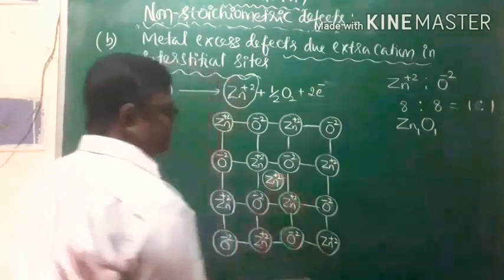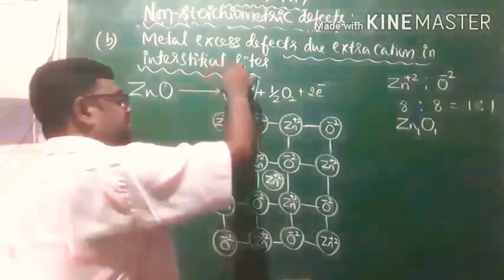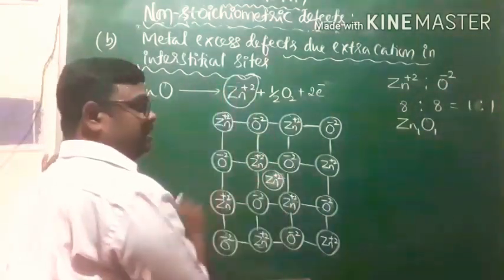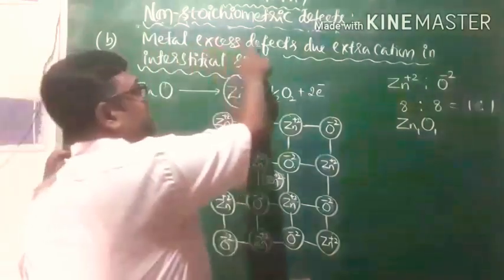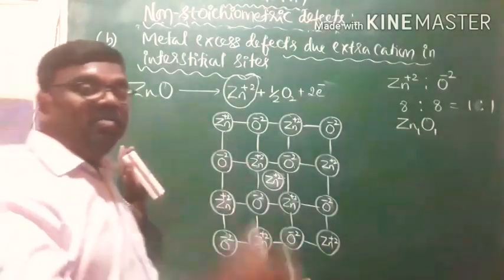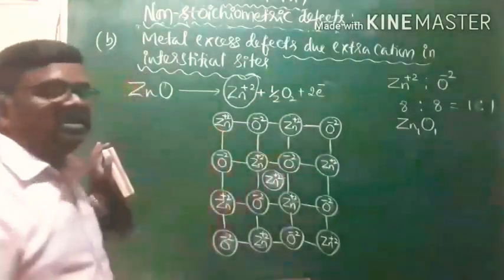That is, Zn plus 2 is coming over here. One extra cation has entered the lattice. Once that extra cation has entered, the number of positive ions, the number of metal ions, will increase. That is metal excess defect. In the case of metal excess defect, the number of metal ions increases. At the same time, electrical neutrality is maintained.